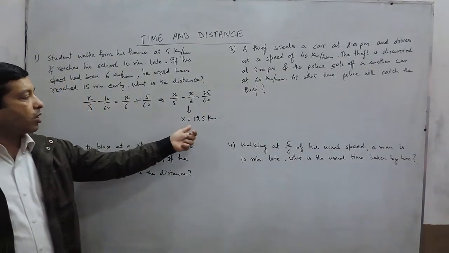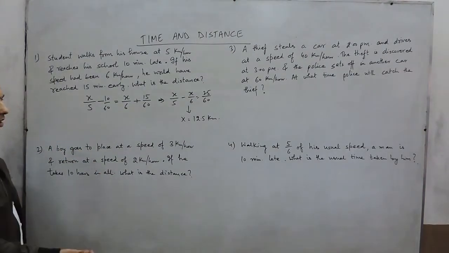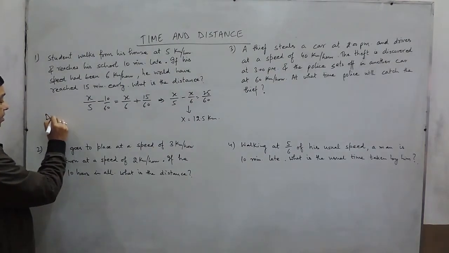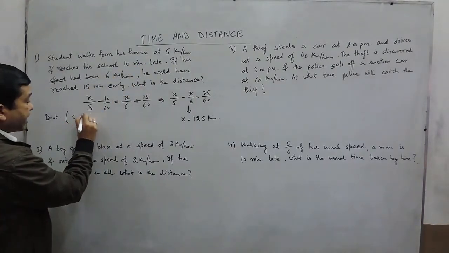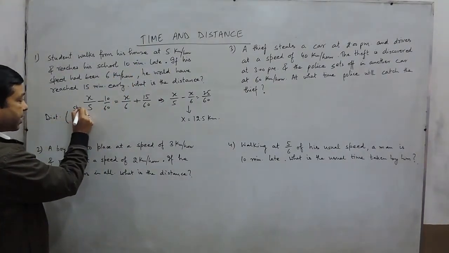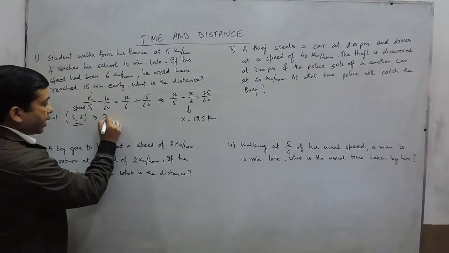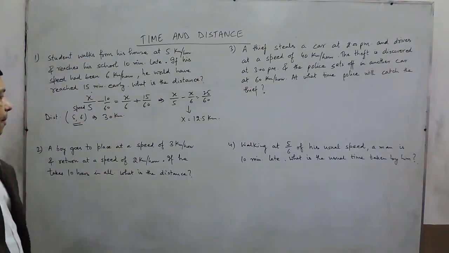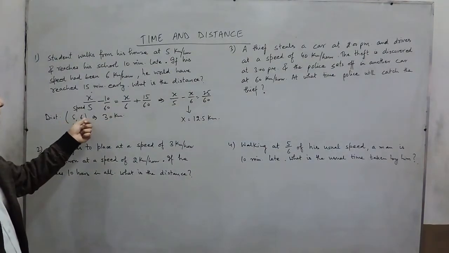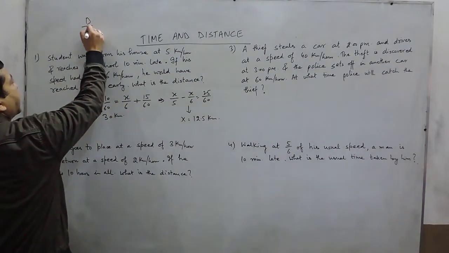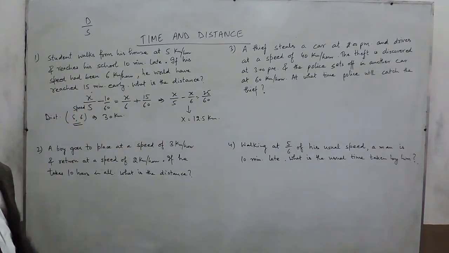So when I am saying it comes out to be 12.5 kilometers, on the other hand, we can look from a different angle. That is, if we take the distance between the two places where the speeds are 5 and 6. So speeds are 5 and 6. The distance we have to assume, here we have assumed it as x. Suppose we assume the distance to be 30 kilometers. Now, why have we taken this 30 kilometers? Because this is the LCM of the two speeds 5 and 6, and every time we have to divide the distance by speed. So 30 is divisible by 5 and 30 is divisible by 6.